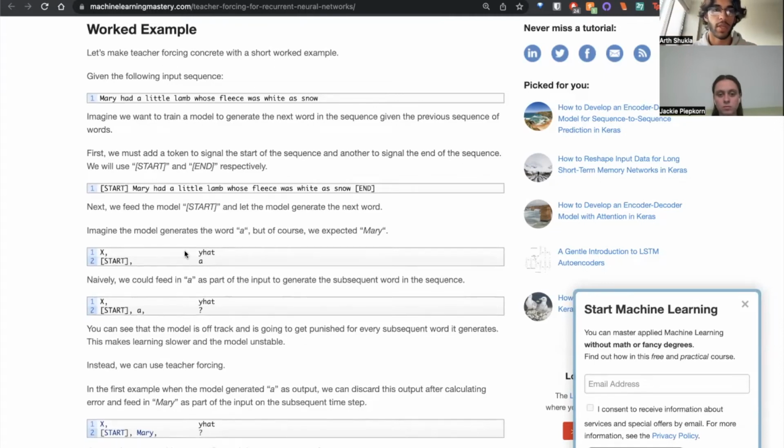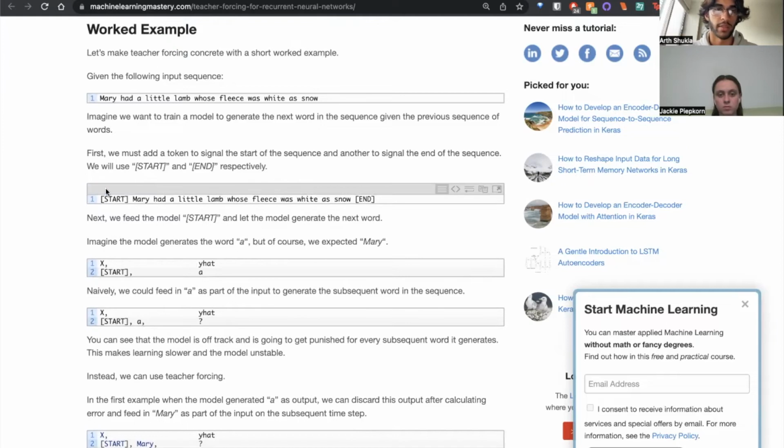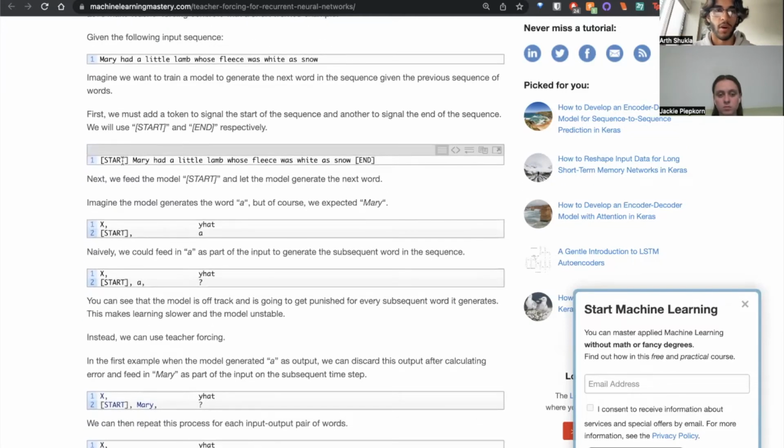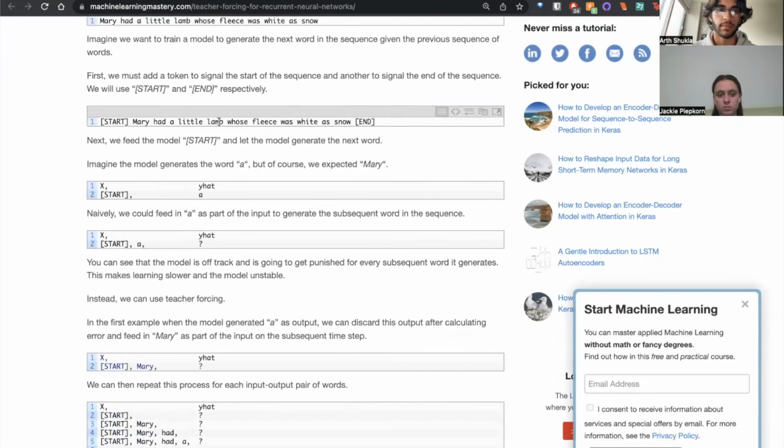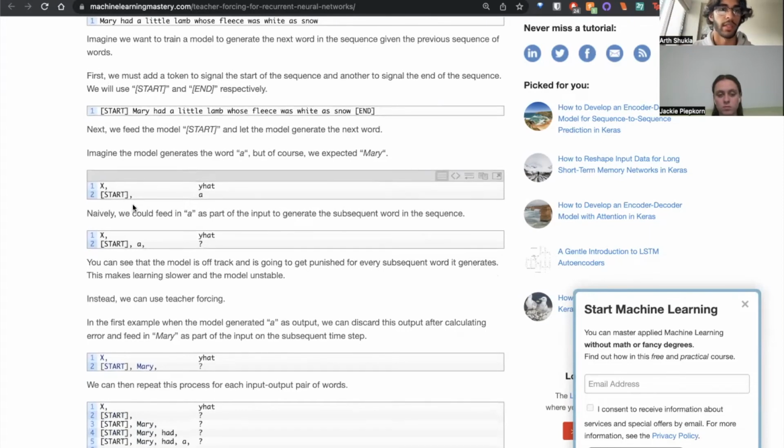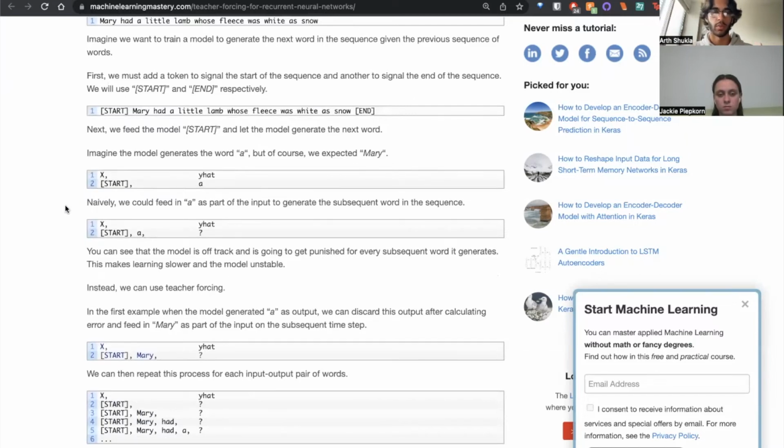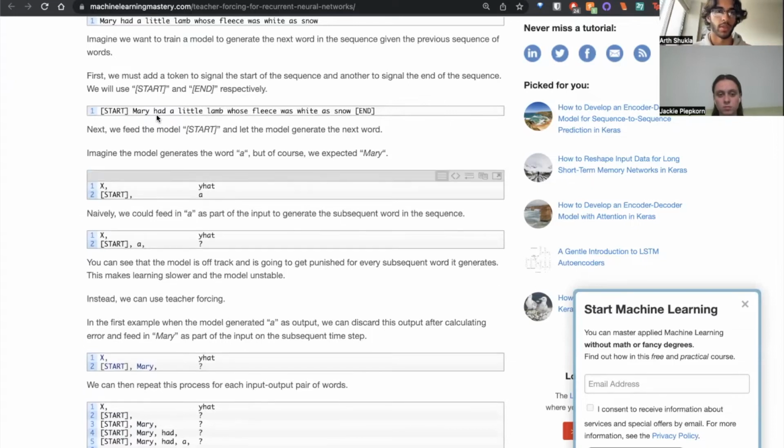So let's look at this from a traditional training perspective. Let's say we have our original sentence. This is turned into a context vector, and then our decoder wants to start reconstructing the sentence from scratch, word by word. Assuming in this situation our decoder doesn't have any knowledge, it hasn't been trained, so it's probably going to start spitting out garbage values. For the first word, it'll spit out some garbage value, which is not super helpful.